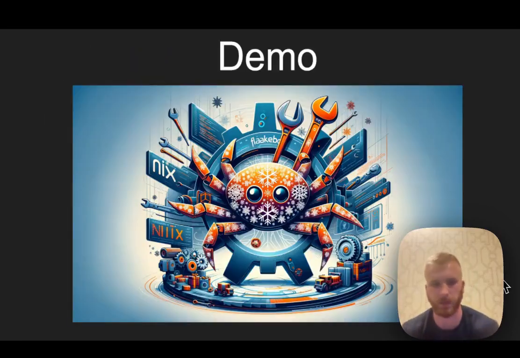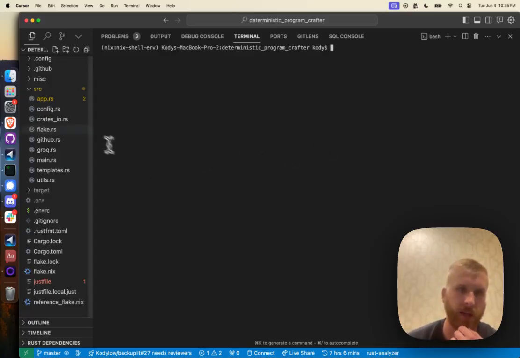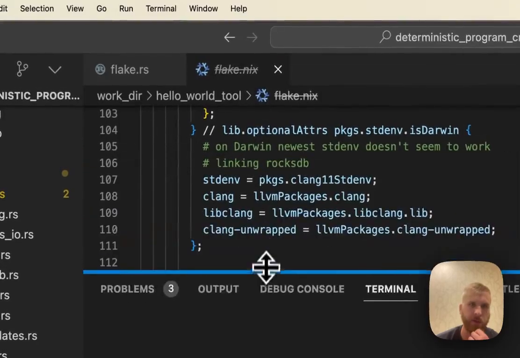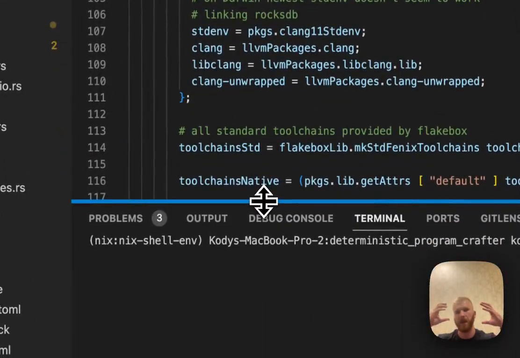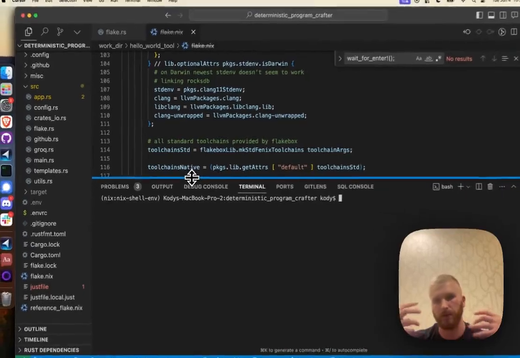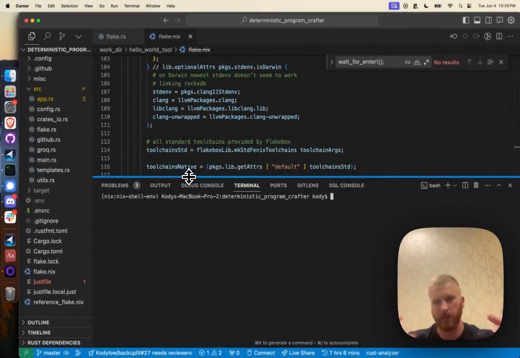Right, so let's jump into the demo. Here we have a Rust application that I built that is going to take instructions from the agent. In this case, I'm acting as the agent, because this is the tool that the agent uses on what it needs to build and use.